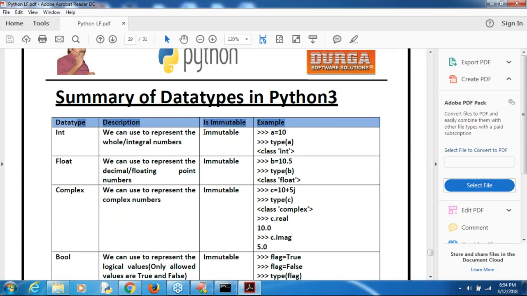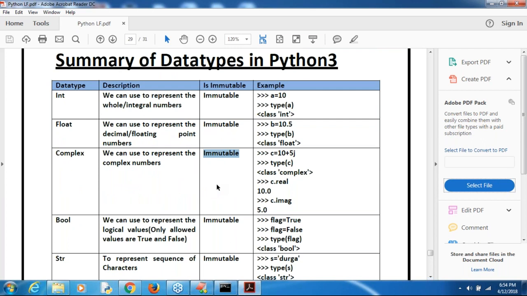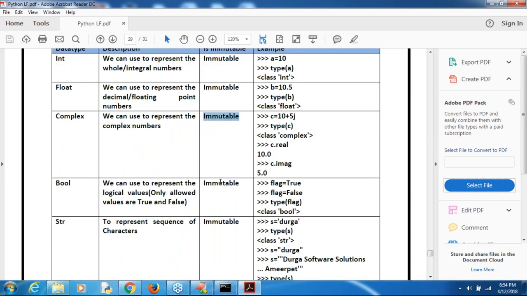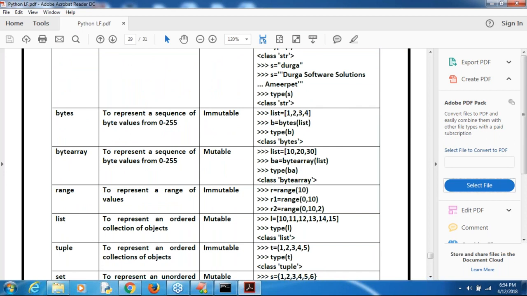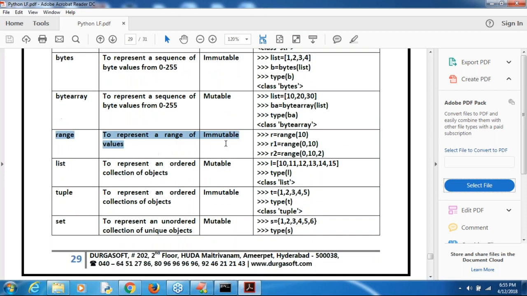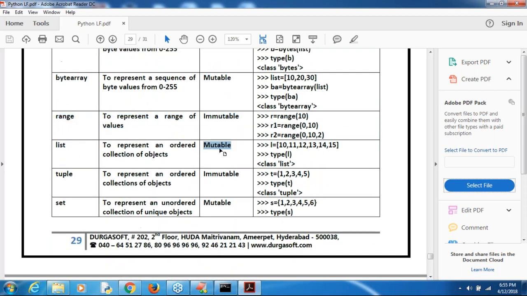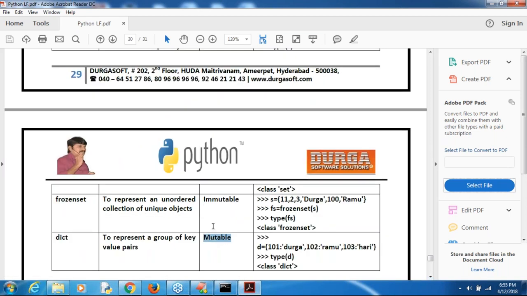Int data type immutable, float immutable, complex type immutable, bool type immutable, str type immutable, bytes immutable, bytearray mutable, sir. Range, anyway, forget about this one, I have not yet discussed it. We have to discuss it. List is mutable, like set and then frozenset and the dictionary. Everyone can understand, right? That's all, sir. This is what you people should be aware of.